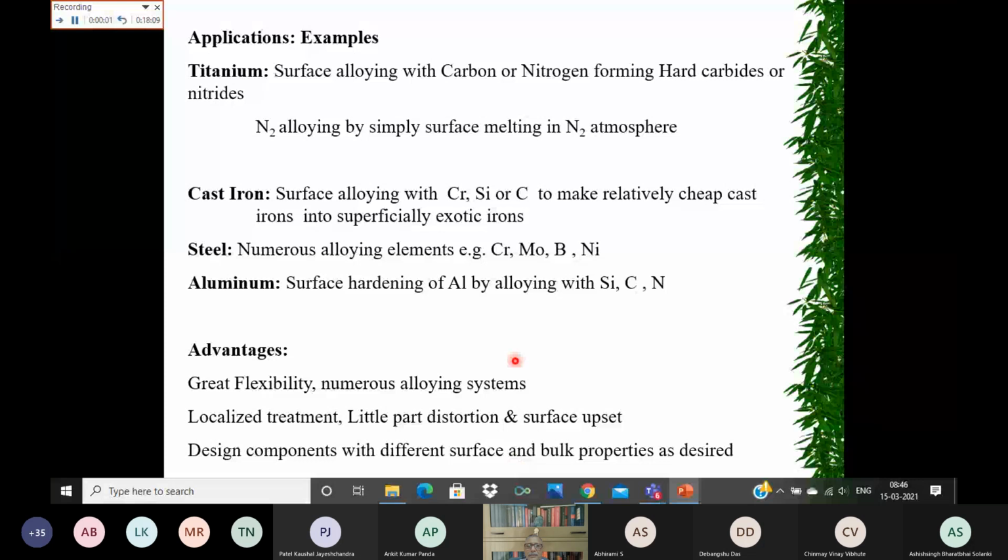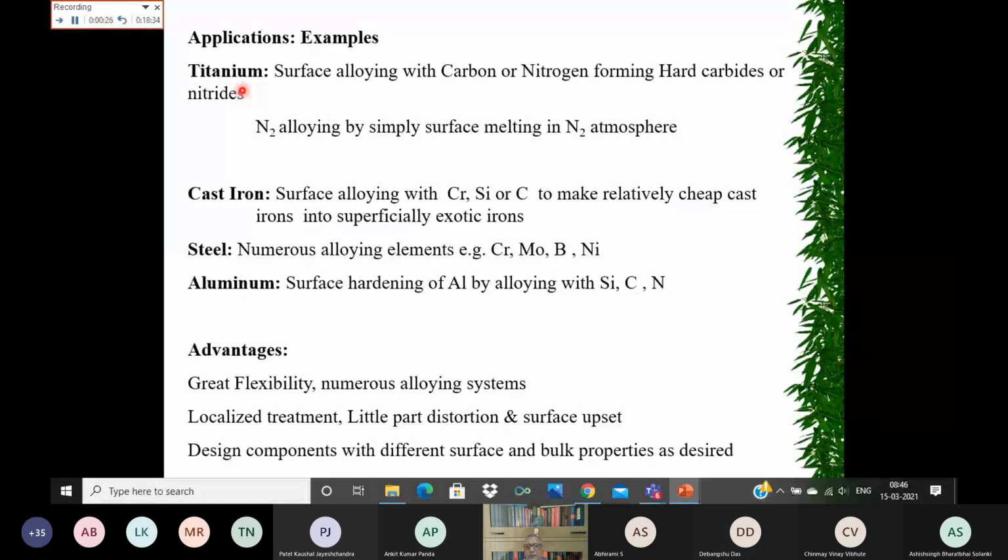So here the example is that you can do surface alloying of titanium. The titanium surface can be alloyed with carbon, or you can do nitriding by forming titanium nitride. So it is going to form hard carbides or nitrides.